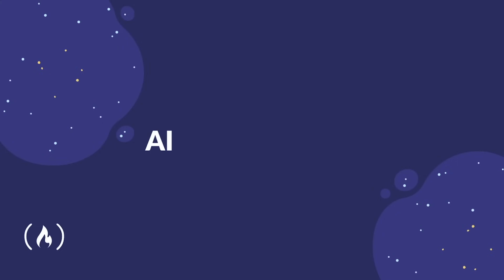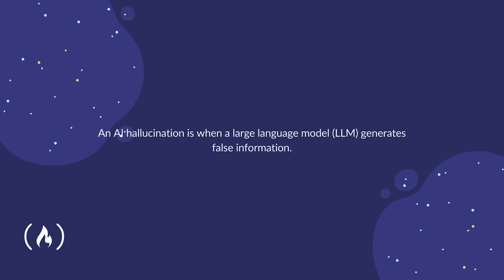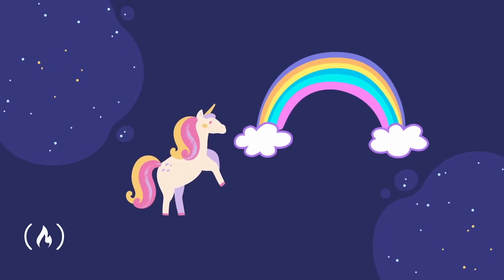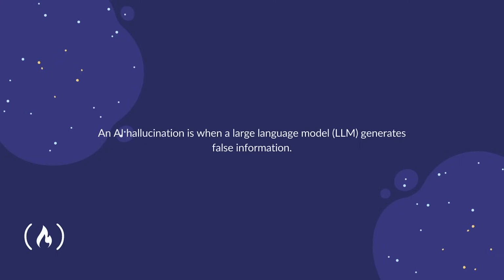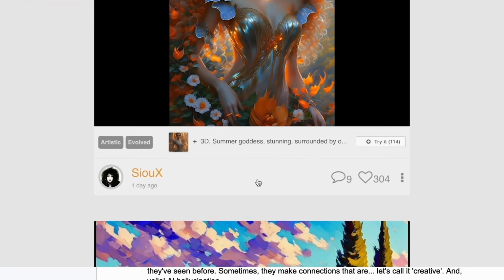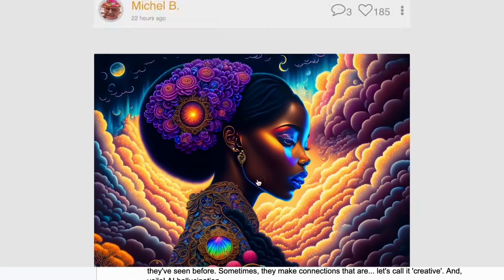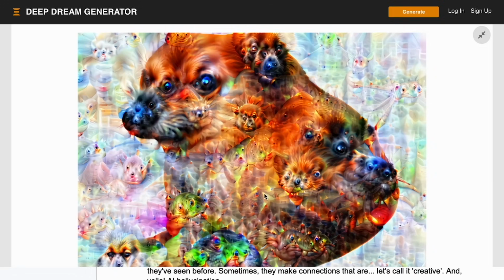Great. AI hallucinations. Now we're delving into something you probably never thought you'd hear in an AI context, and that's hallucinations. So, what exactly are AI hallucinations? And no, they're not when your AI assistant starts seeing unicorns and rainbows. It's actually a term that refers to the unusual outputs that AI models can produce when they misinterpret data. A prime example of this is Google's Deep Dream. That project that turns pictures of your dog into a nightmarish blend of dog faces and, well, more dog faces.